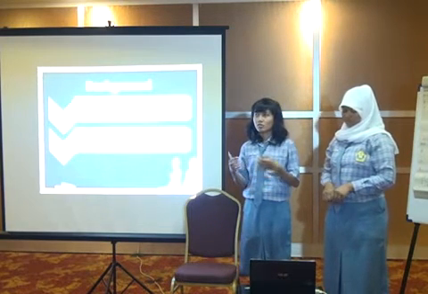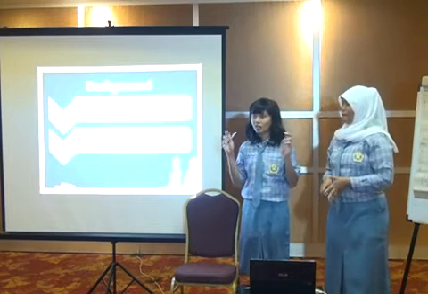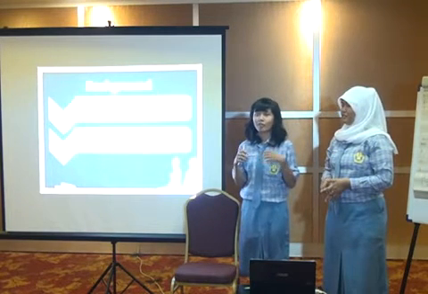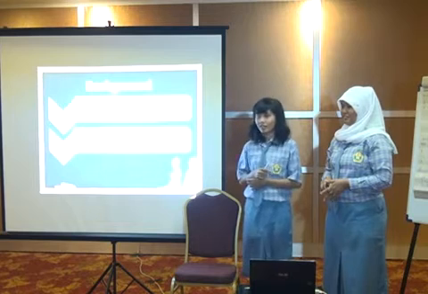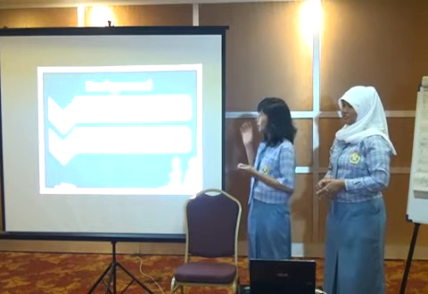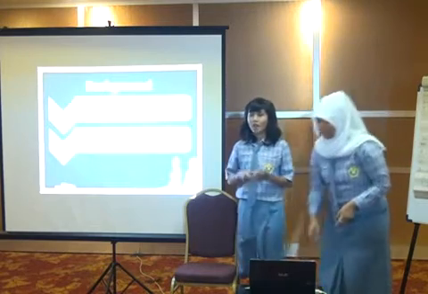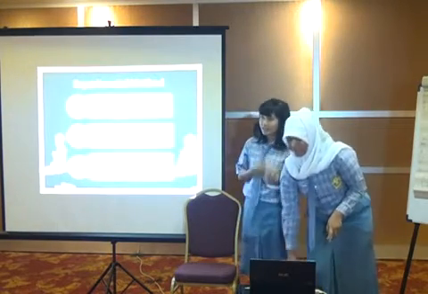And if you use GPS, we still need an internet connection. If we do not have data, how can we use it, right? So we want to solve this problem and help them with this mathematical equation from trigonometry to determine the Qiblat direction. How we can find that will be explained by my partner Anissa.